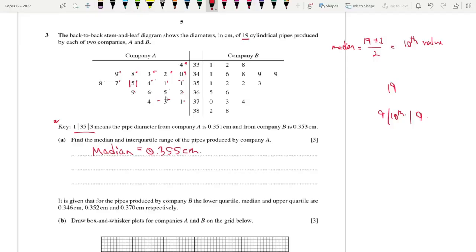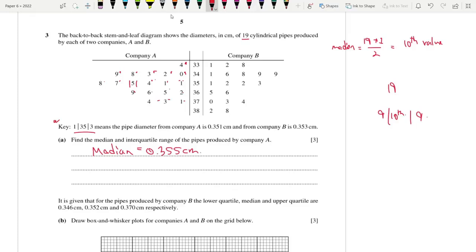If you are given an even number, like 20 for example, rather than getting rid of a certain number, just split it into 2 parts. 20 can be divided by 2, so 10 numbers on one side and 10 on the other side. That's it. Now about Q1 and Q3. Sorry, we found Q2, that's the median. Q1 is the median of the first half of the data, and Q3 is the median of the second half of the data.